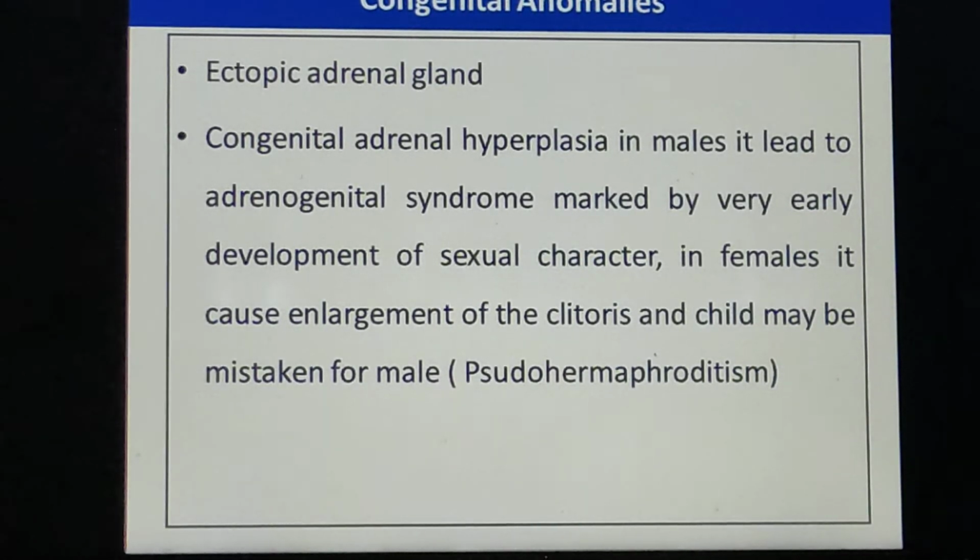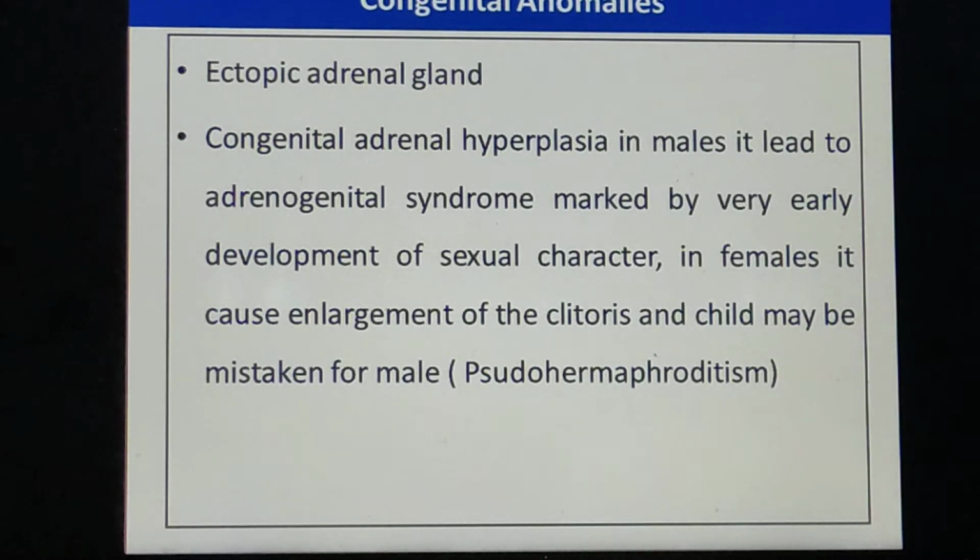Another is congenital adrenal hyperplasia. It gives different signs and symptoms in males and females. In males, it leads to the adrenogenital syndrome, marked by very early development of secondary sexual characters, while in females, it causes enlargement of the clitoris.